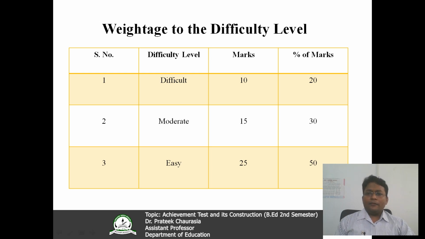So I have taken these 3 levels and given the weightage of marks to all these 3 difficulty levels. First is difficult, where I have given 10 marks, and the total percentage of marks in a given test is 20. Second, moderate, marks I have given 15, and easy, you can see 25 marks are given.